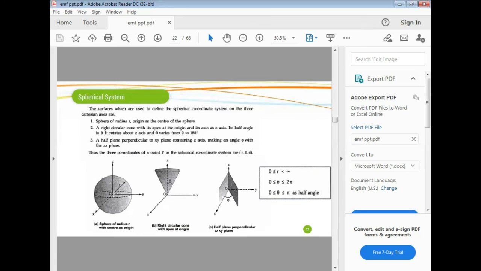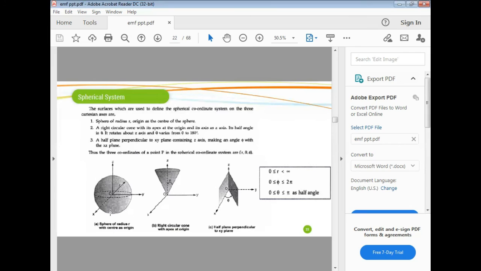So here, first one is r, then theta, then phi. Here r varies from 0 to infinity, as the radius of the sphere varies from 0 to infinity. Theta is a half angle, so theta varies up to a maximum like this, from 0 to pi. Then phi, similar to the cylindrical coordinate system, varies from 0 to 2 pi.